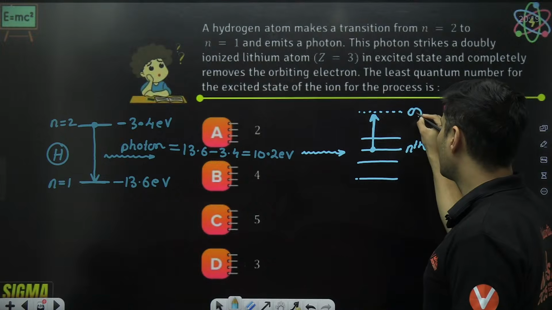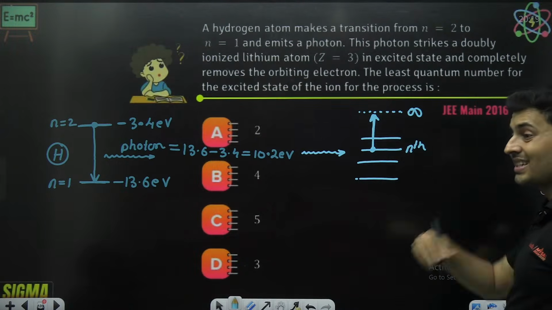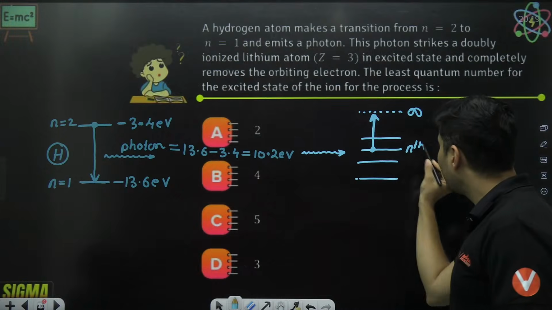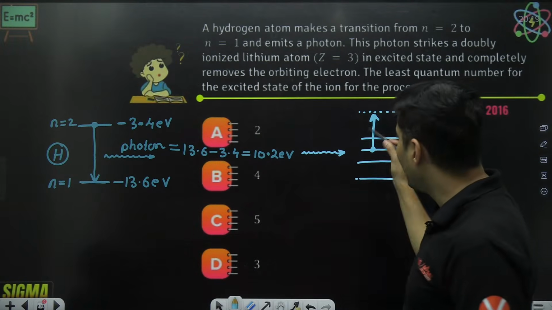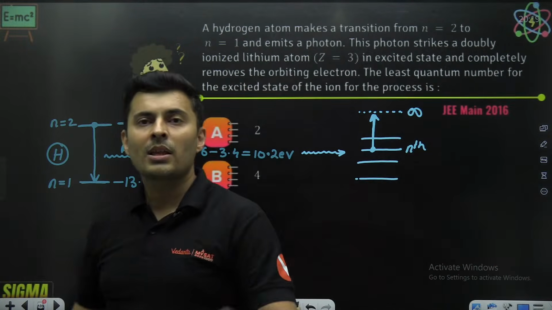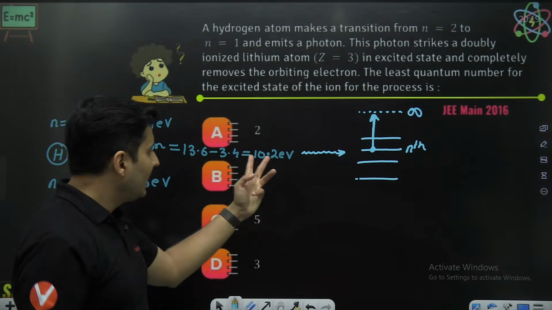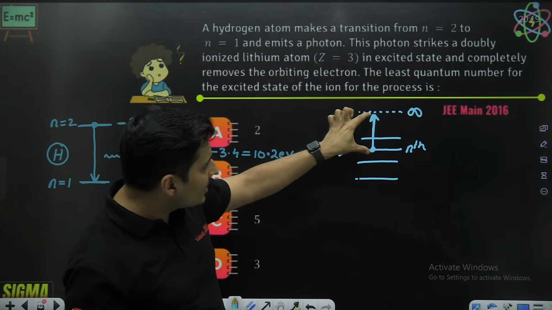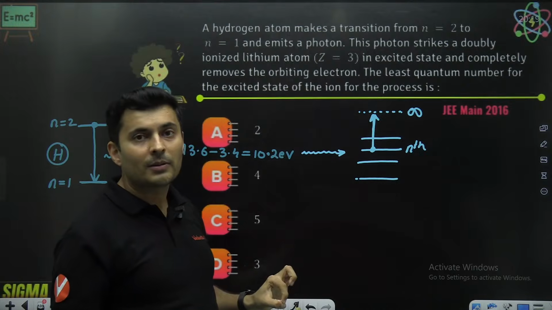That means it goes to the infinity state, gets completely ionized. So the question is, what is this n so that this happens? It's very simple. Whatever this energy is, that should be at least the energy difference over here.